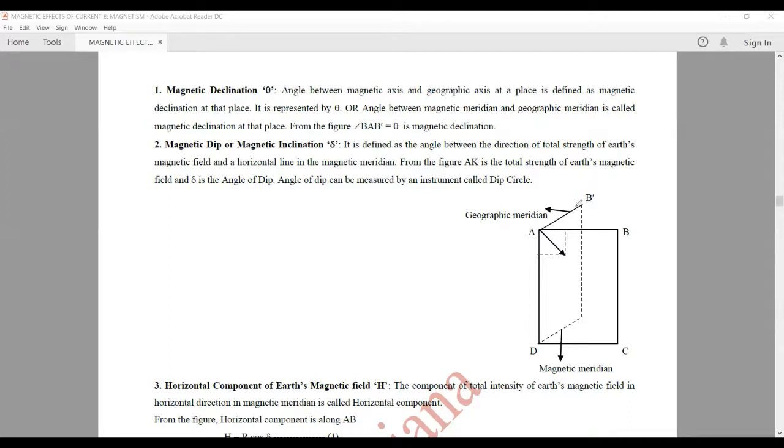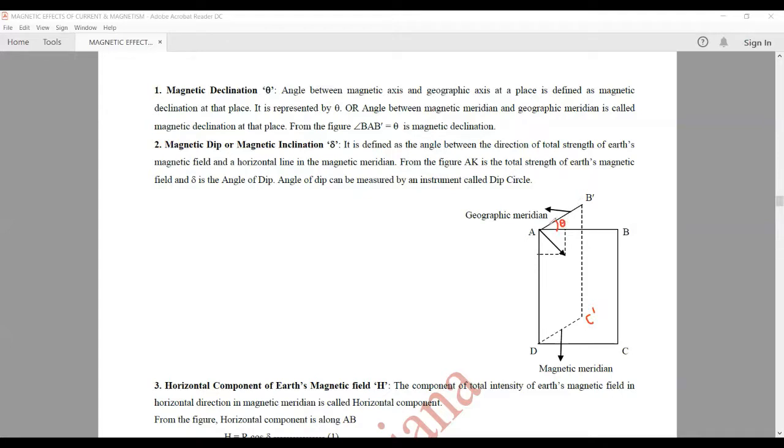From the figure, let A, B dash, C dash, D be the geographic meridian. That is, it is the vertical plane passing through the geographic axis. Whereas A, B, C, D is the magnetic meridian. That is, it is the vertical plane passing through the magnetic axis. Now, the angle formed between the geographic meridian and the magnetic meridian is angle theta.